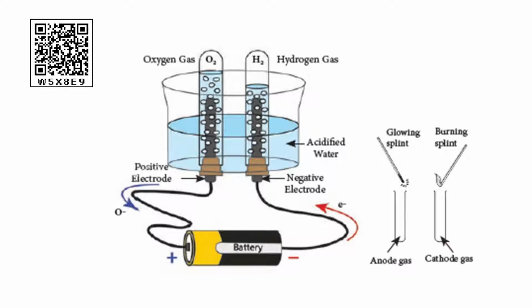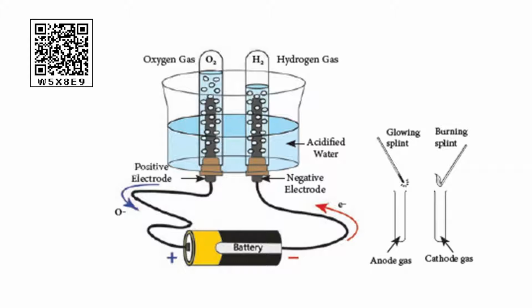Next, the electrodes are connected to a battery and current is passed until the test tubes are filled with a particular gas. Listen, if the gas collected is tested using a burning splint, we can notice that the gas at the cathode side burns with a popping sound when the extinguished splint is brought near the mouth of the test tube.